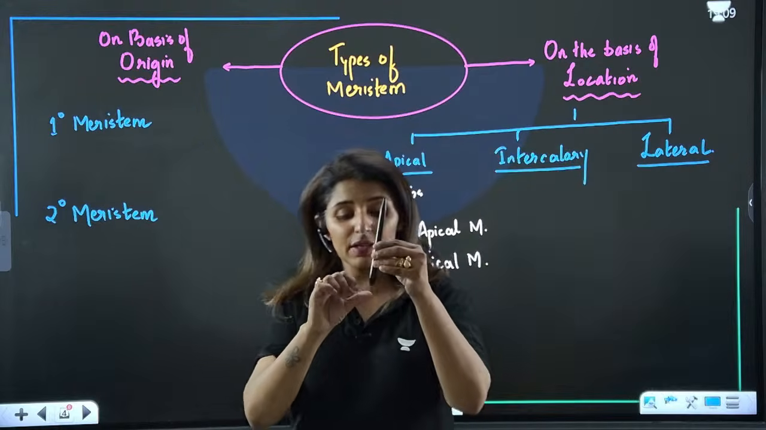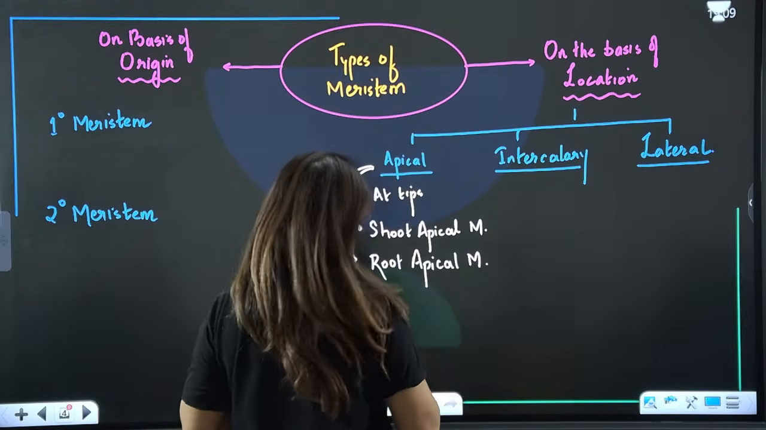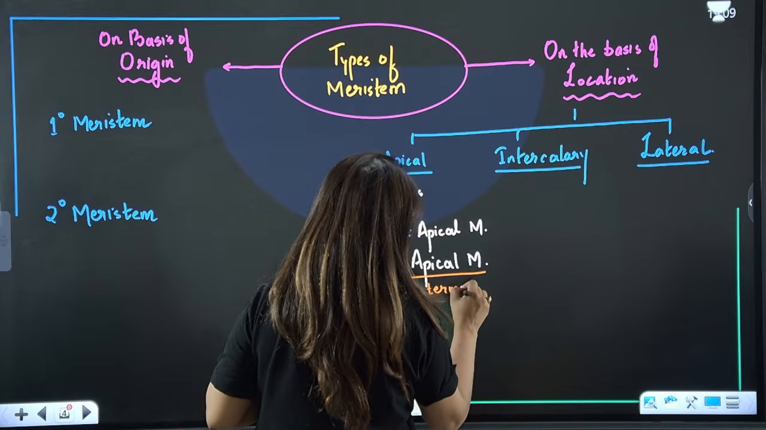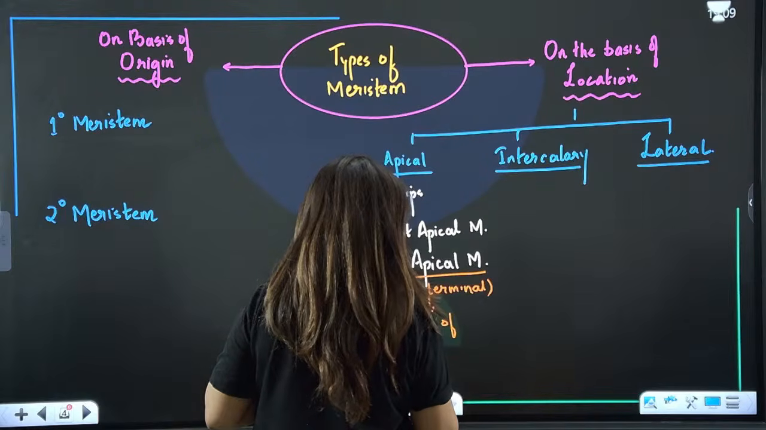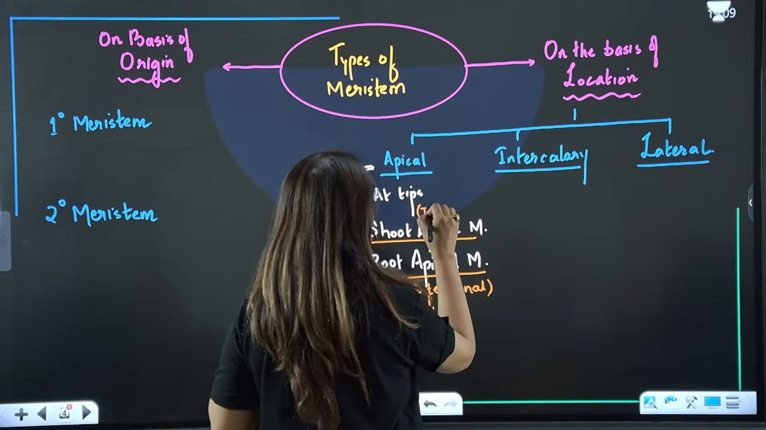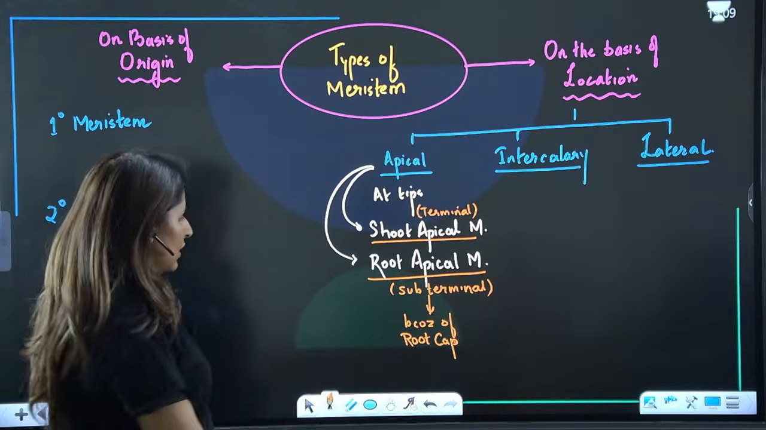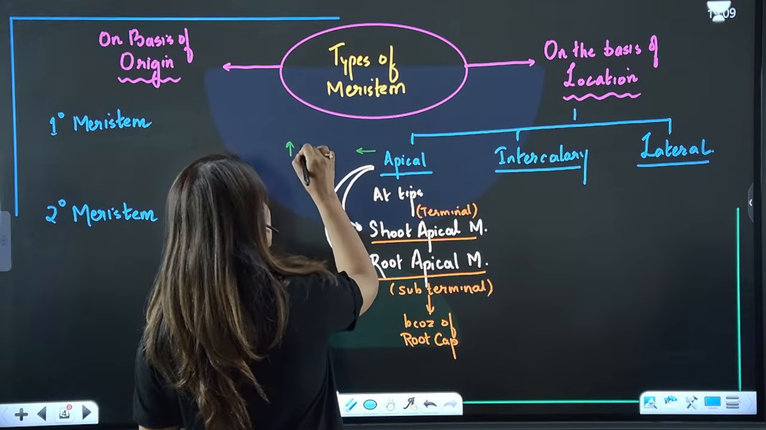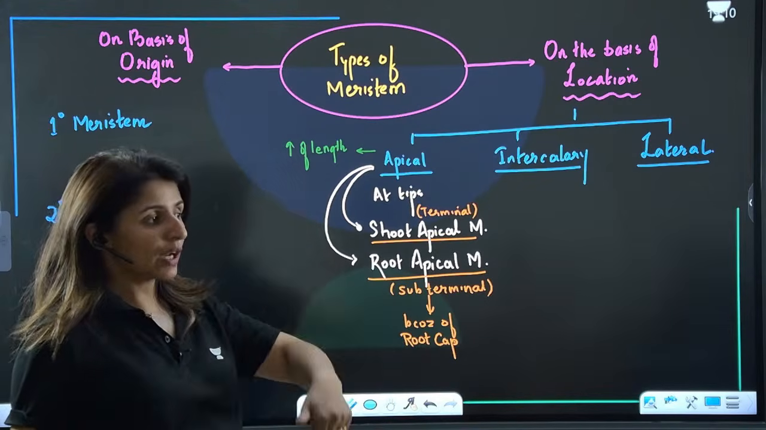Now root apical meristem is basically covered by the root cap. So root apical meristem is not exactly terminal. So this becomes subterminal because of the root cap, while shoot apical meristem is present on the tip, so it is terminal. Are we clear? Both of these, the apical meristem, are going to help us in increase of length and depth. So it helps in the increase of the length of the shoot and depth of the root.